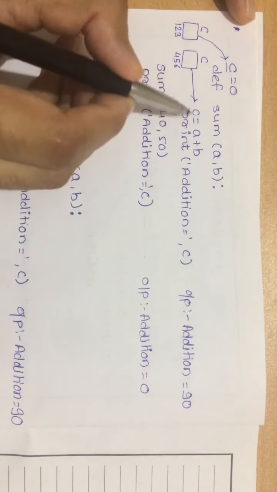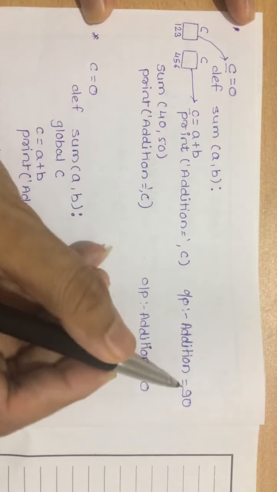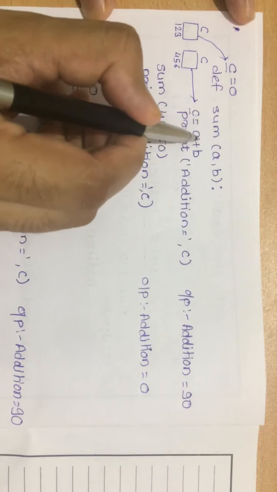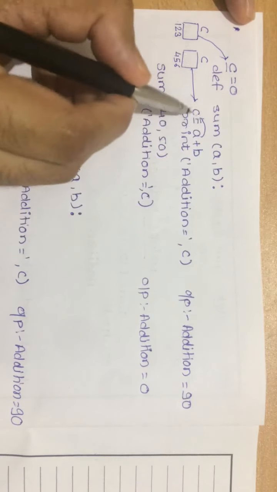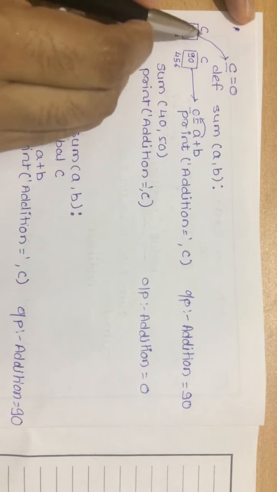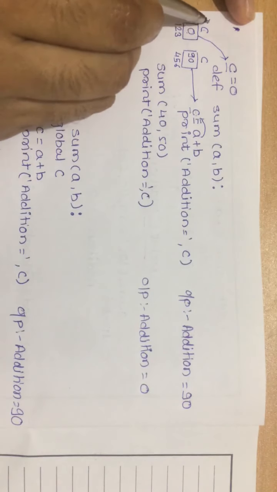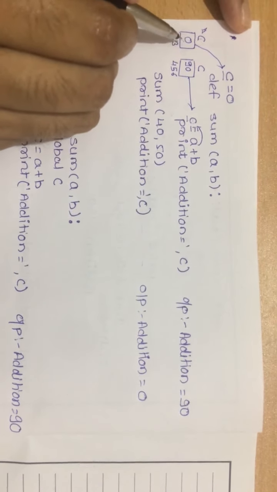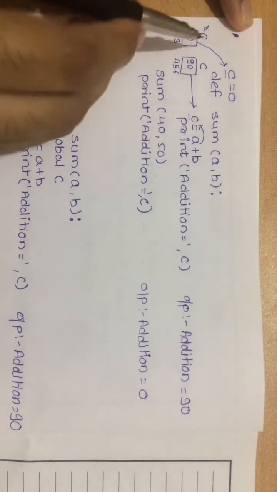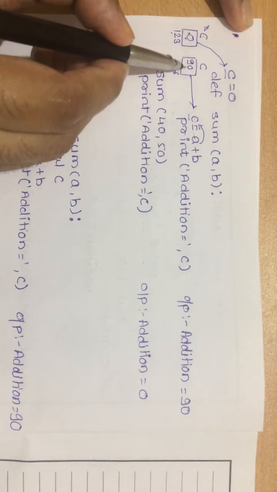So when this addition gets executed, we get A plus B, that is 40 plus 50, 90, and this 90 will get stored in this C. This C is nothing but here. So 90 will get stored here and the value of this C is 0. This is the name of that memory, this is the address and this is the value. So the value of this C is 0 and the value of this C is 90 now.